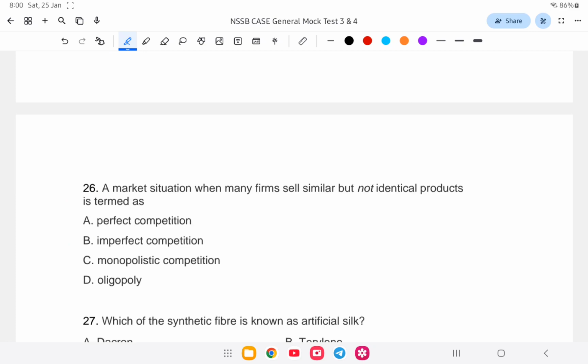Next question. A market situation when many firms sell similar but not identical products. Is it perfect competition, imperfect competition, monopolistic competition, or oligopoly? The answer is option number C, that is monopolistic competition. Next question.